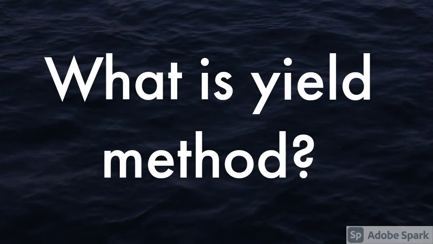Next was, what is the yield method? This was based on multi-threading. The yield method is used when we want one thread to give a chance to another thread which has the same or higher priority than it. In that case we can use the yield method on the thread object.